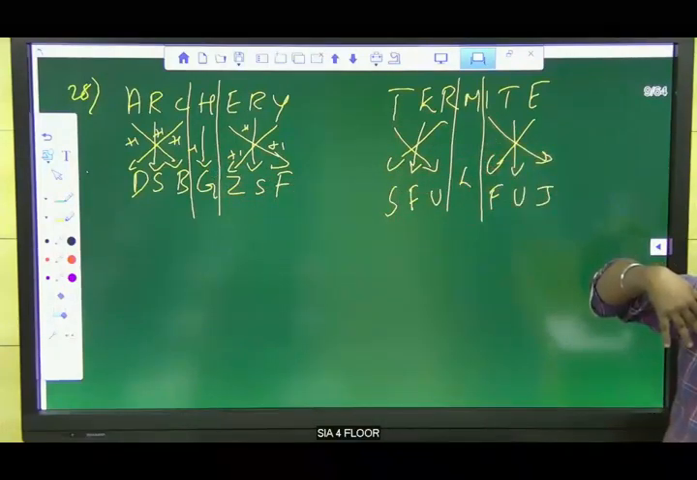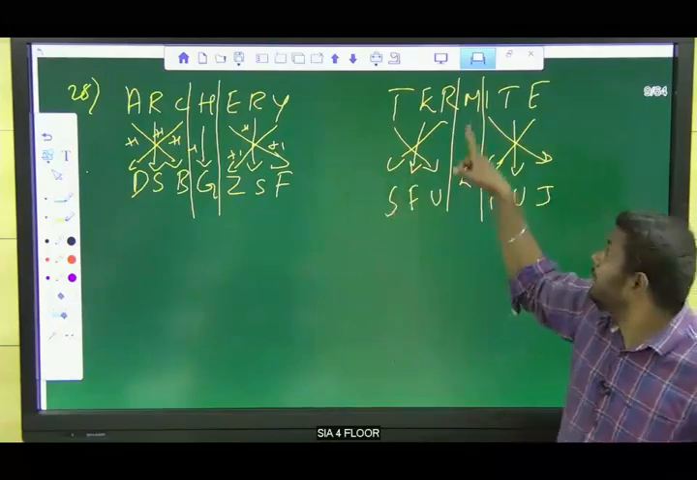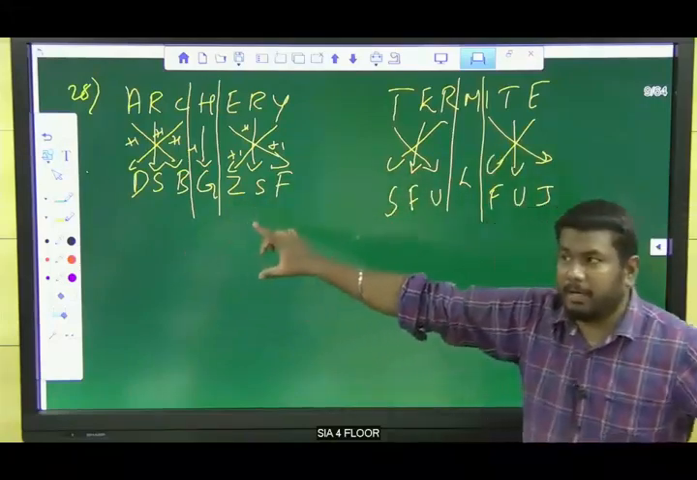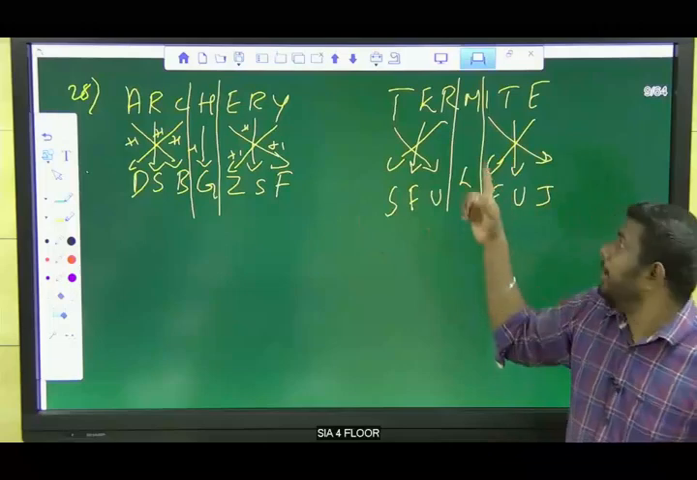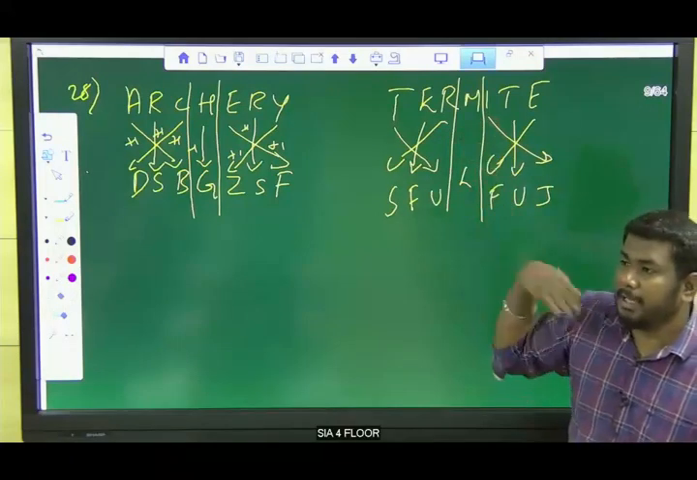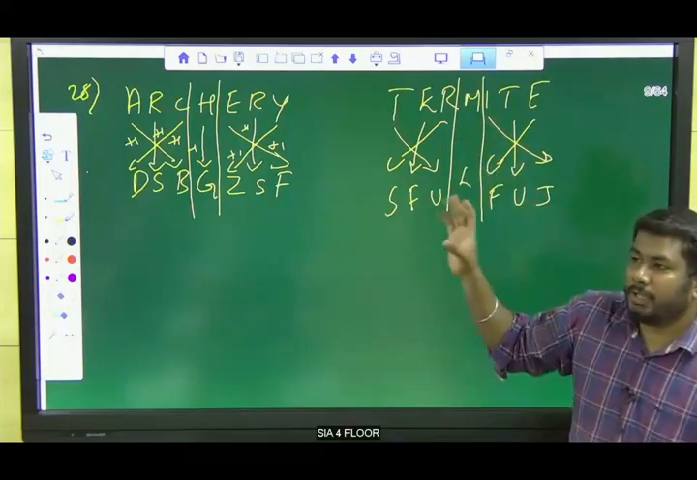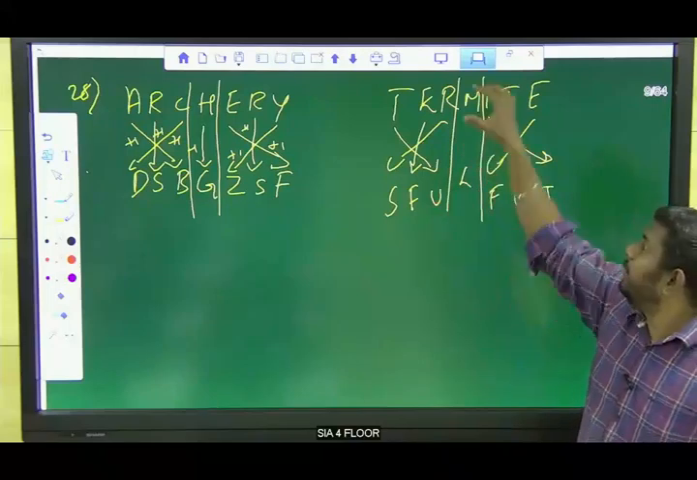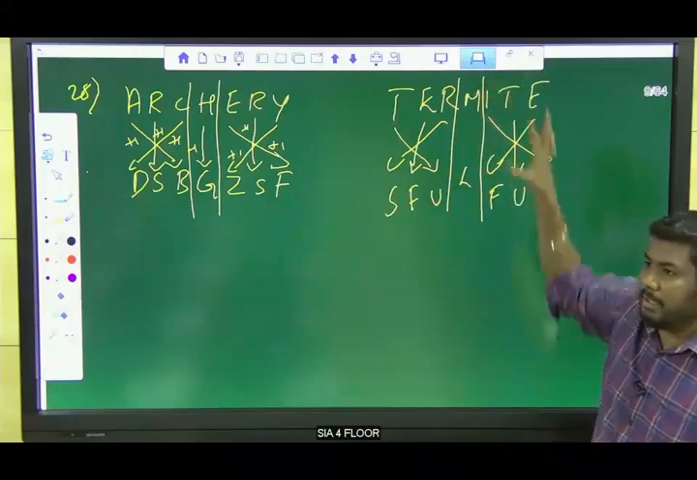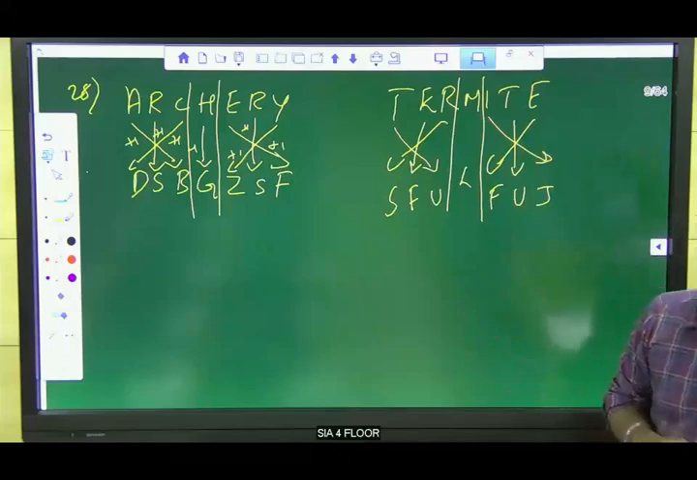Most of us will commit mistakes here. I will get the correct logic, but while taking the answer, I will put N because N is the next letter of M. But you should see the logic correctly. So we should code the previous letter of M, not the next letter of M. Okay. Yes, clear?